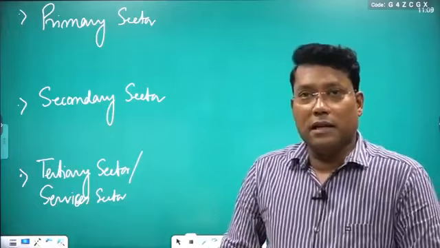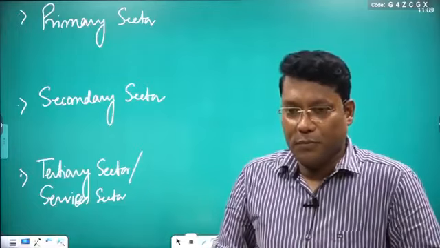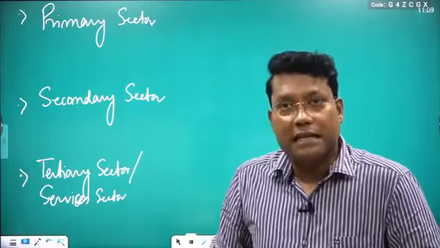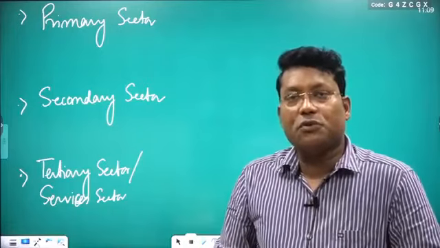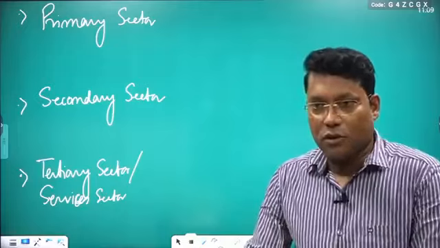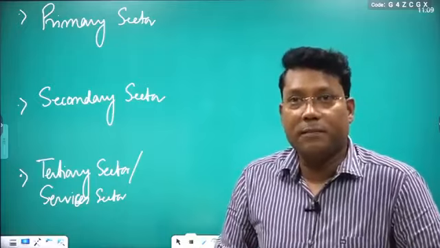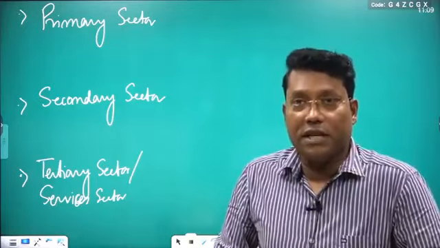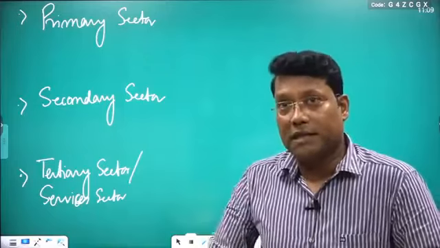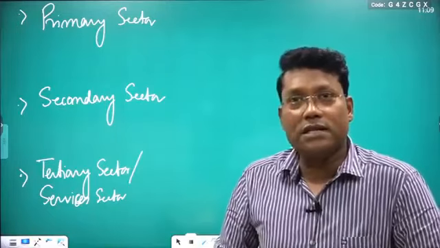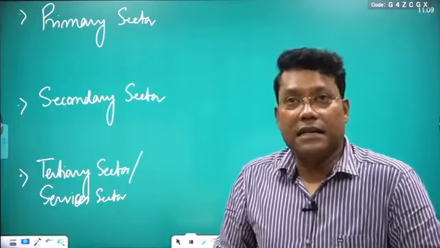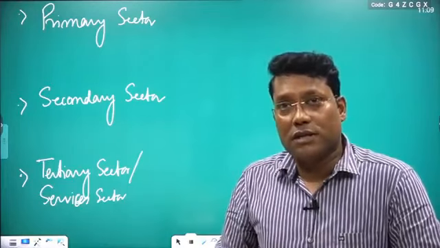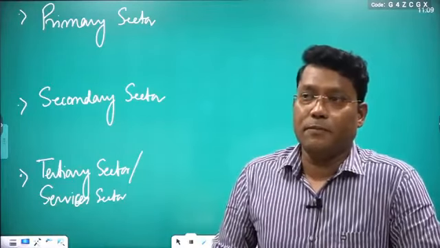Last class I was discussing with you how to measure the national income. I discussed that there are three ways we can measure the national income or domestic income. One is the production method, the other is the income method, and the third one is known as the expenditure method.